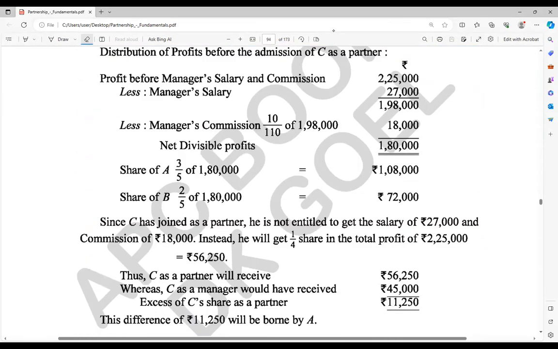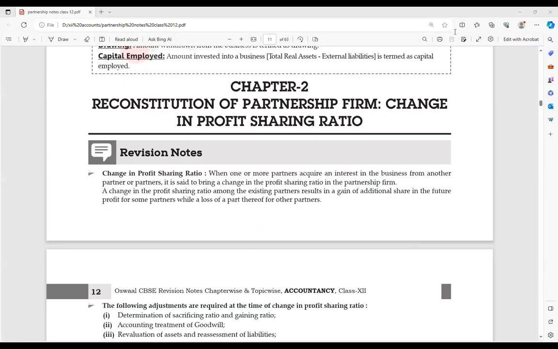Next we are going to start chapter number 2, reconstitution of partnership firm, that is change in profit sharing ratio. Before admission, we are going to see this also. In this chapter, think about what is going on, a small story, and after that we will start.